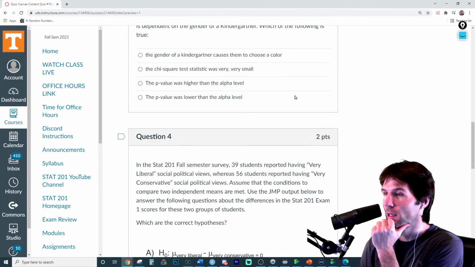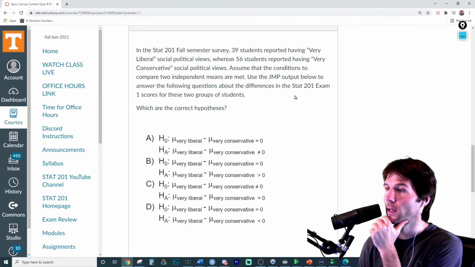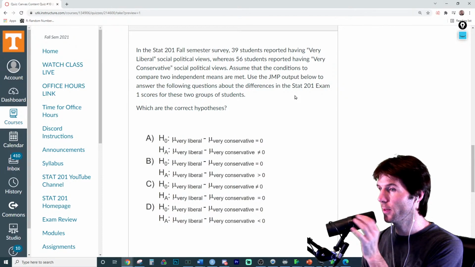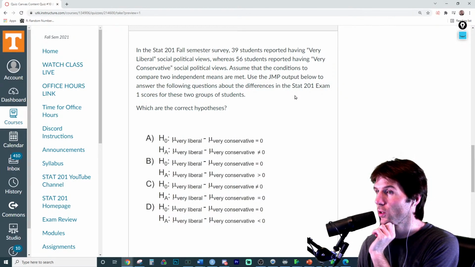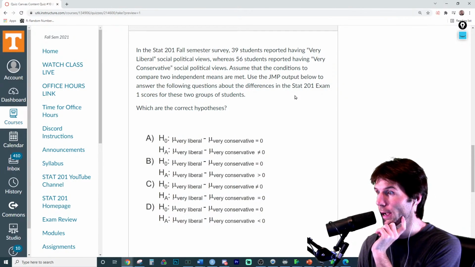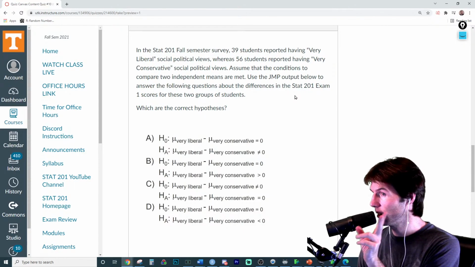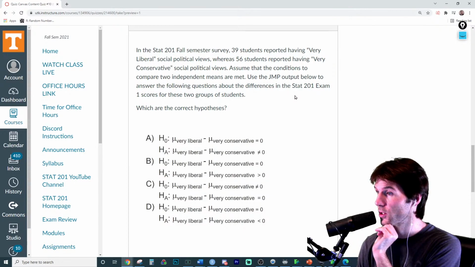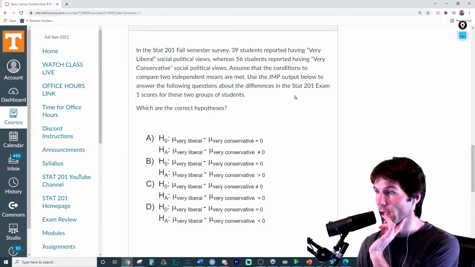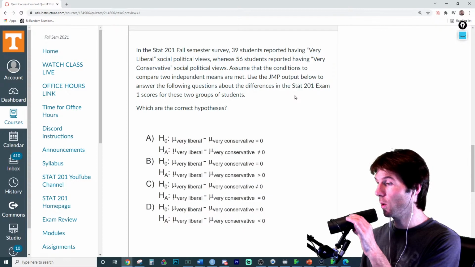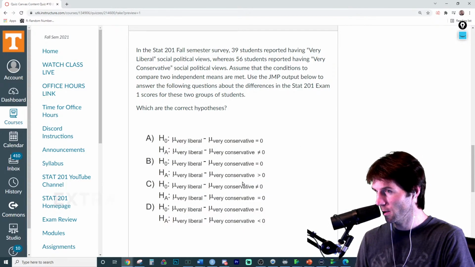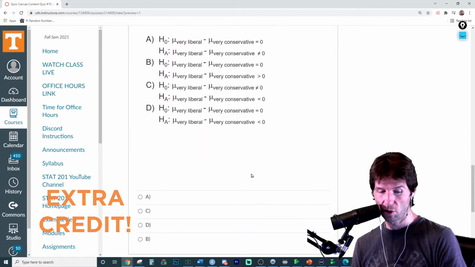Continuous table in chi-squared. What is the correct hypothesis? Okay, so what does the null have? This right here eliminates one of the choices. The null has this, and if we ever see something like this, we can eliminate choices and be very certain of it pretty quickly. So what does the null always have? An equal sign. Michaela, great job right there, 100 points. Null has equal sign. That eliminates C. C is not a choice.